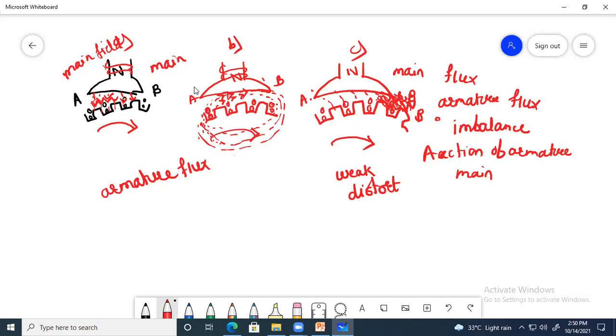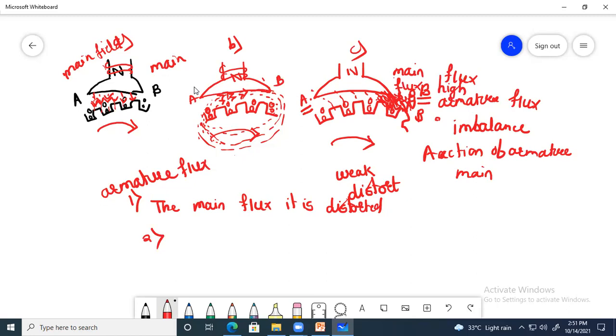Now see, this unequal flux distribution will produce two effects. As I told you, at trailing pole tip B maximum flux is traveling as compared to leading pole tip A, so the distribution of flux is imbalanced. This will give two effects. The first effect is that the main flux is distorted. And the second one is that due to the higher flux density at pole tip B.